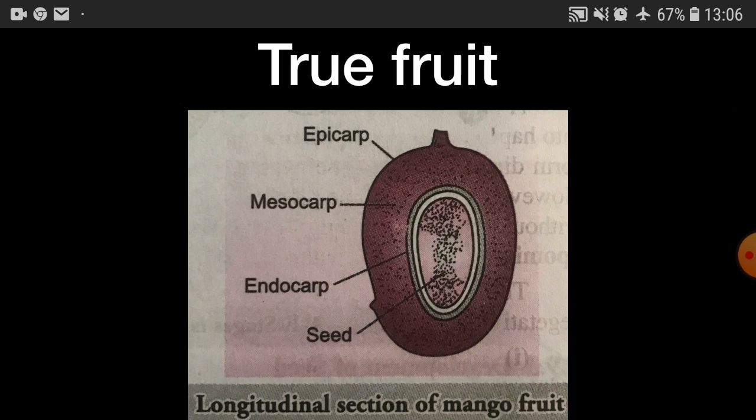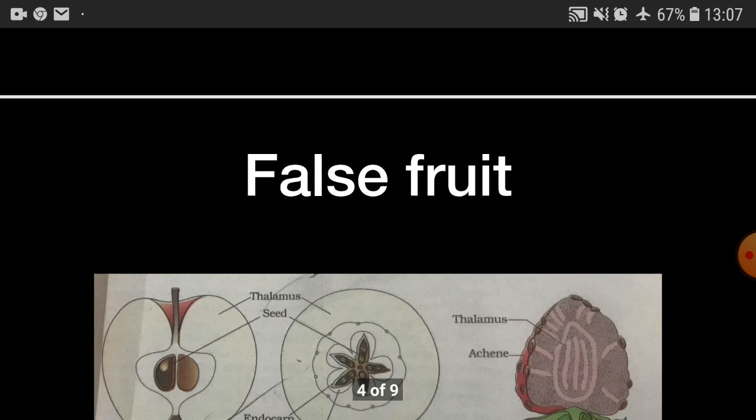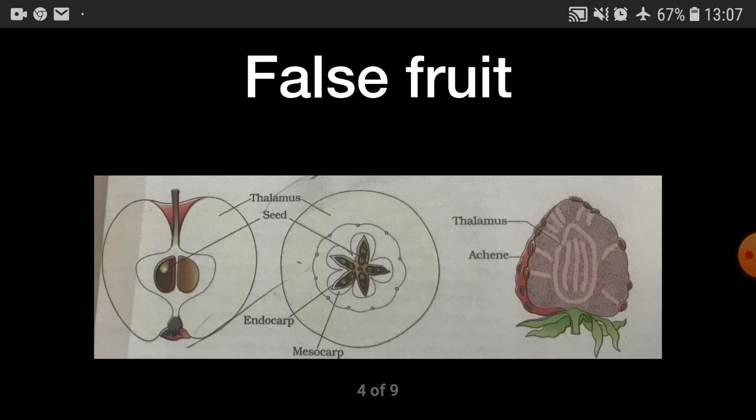Right? And as far as the false fruits are concerned, that is the pseudocarp, the fruit derived from the ovary along with other accessory floral parts. That is what is known as a false fruit. For example, in apple and fig, the main edible part of the fruit is the fleshy receptacle. Now here you can see in the diagram that of apple and strawberry, the thalamus becomes fleshy and that is the main edible part.